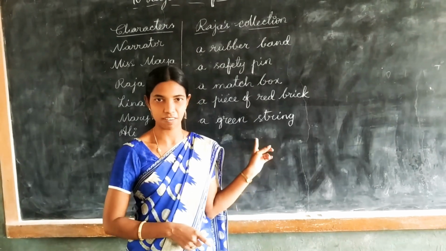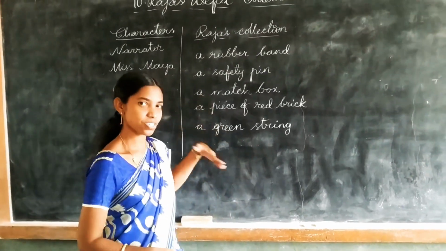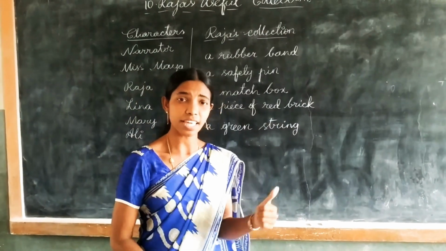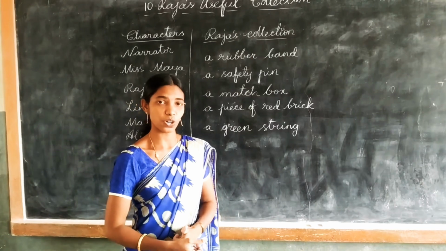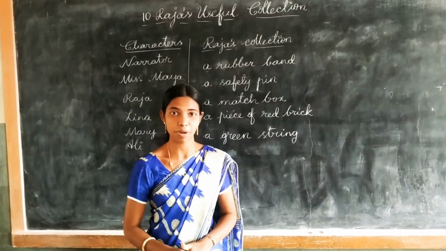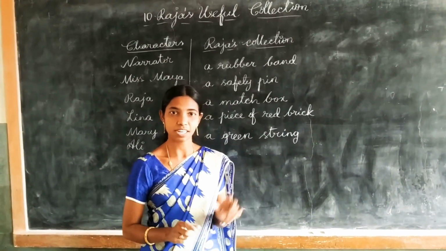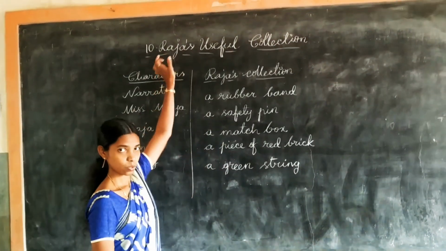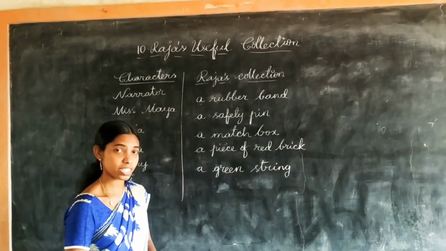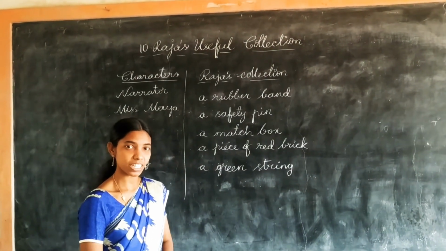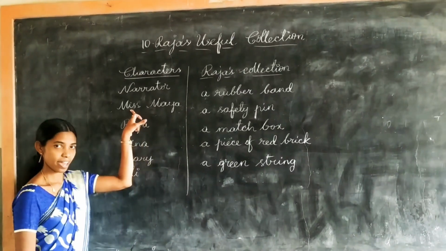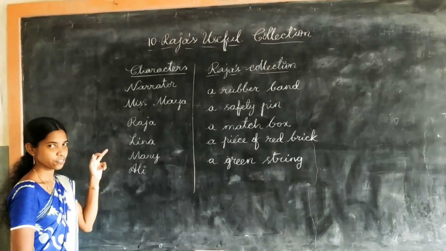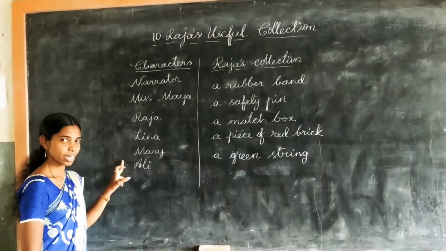In the first part, we discussed a part, and then the continuation of the story. Let us see from the lesson. Do you remember what we discussed in the previous video? Can you answer some of my questions? Who is the main role in the story? Raja. And what is the name of the teacher? Miss Maya. And these are his friends. Who are they? Leena, Mary and Ali.